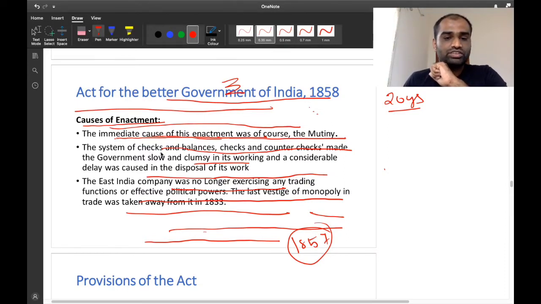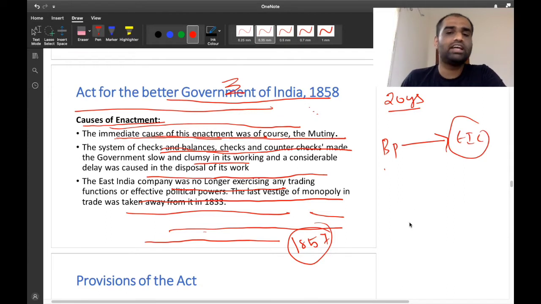Now, the system of checks and balances between the British Parliament as well as the English East India Company created a lot of confusion, and it made the working of the government very slow in nature. Clear? It took a considerable amount of time as well as work to pass any meaningful legislation. For example, as I mentioned before, the British Parliament started to exercise control over the East India Company.